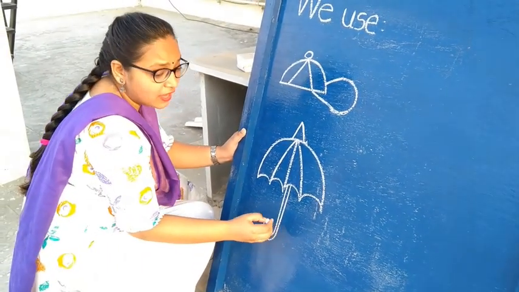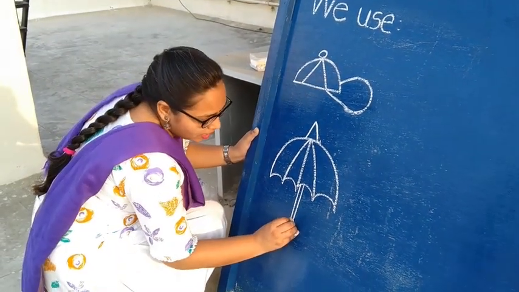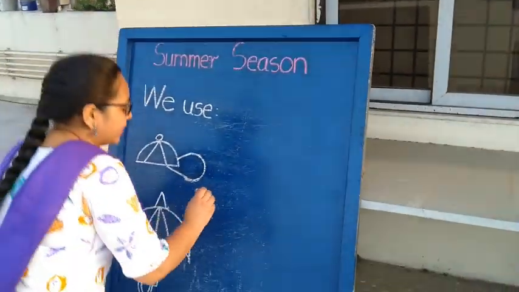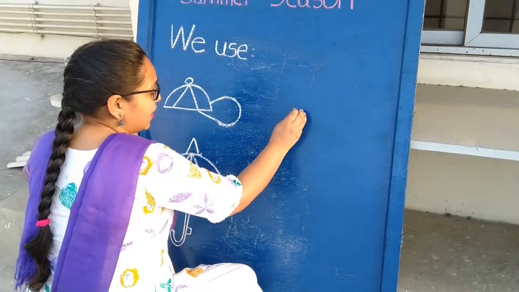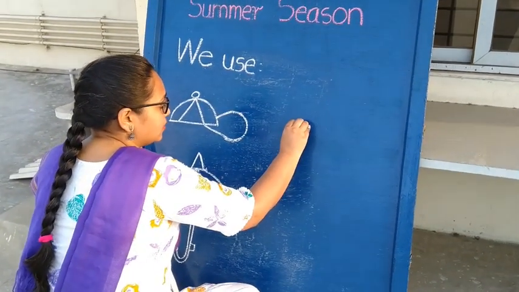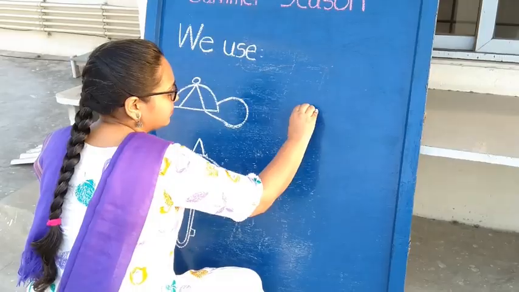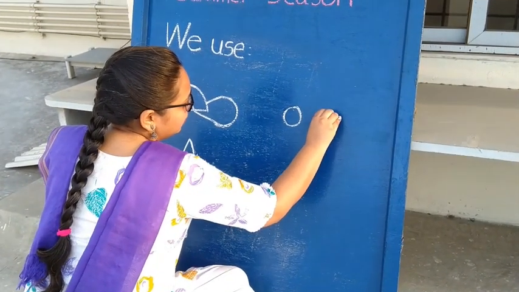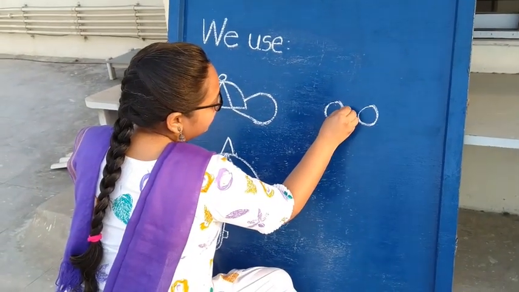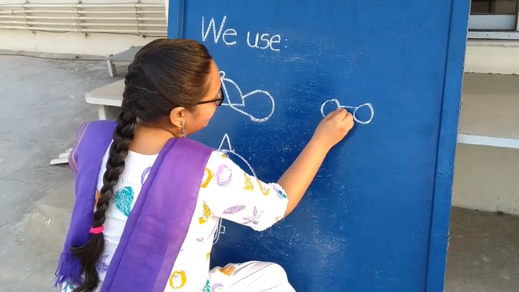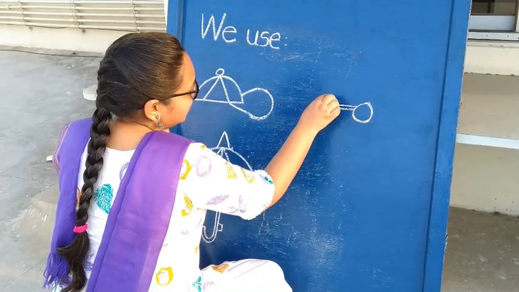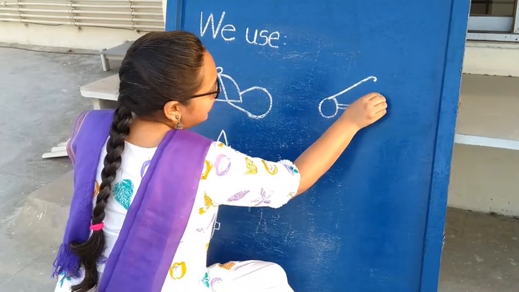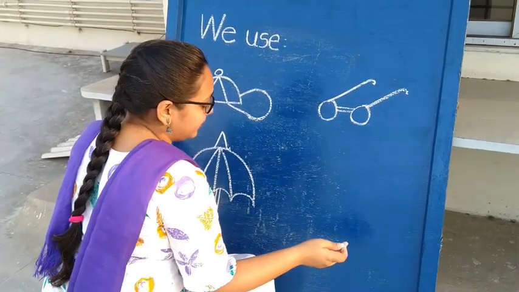And how will you open your umbrella without a button? So a button at the bottom. Next, with care, you can even make goggles. So we are going to draw goggles. Draw a small circle. Leave some space. Draw another circle. Join the two circles with a sleeping line. Leave some space. Draw another sleeping line. Put your pencil on the circle. Slanting line. Curve. Again slanting line. Curve. Your goggles are ready.